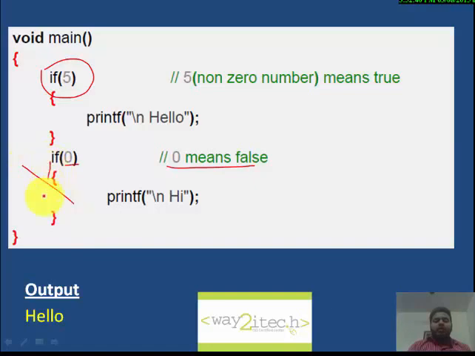This if is false, it will not execute because 0 means false. The if of false means that the condition is false, so this will not execute, only this will execute because inside if there is a true value. 5 is a true value, 0 is a false value, so we will get the message hello. Any non-zero number inside if means true, any zero number inside if means false.